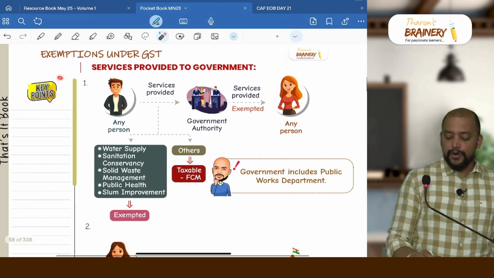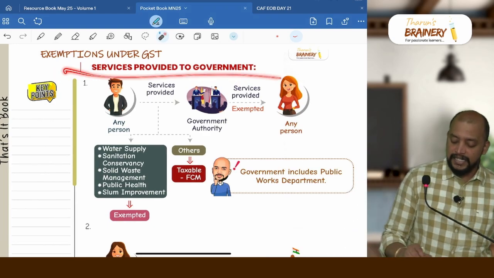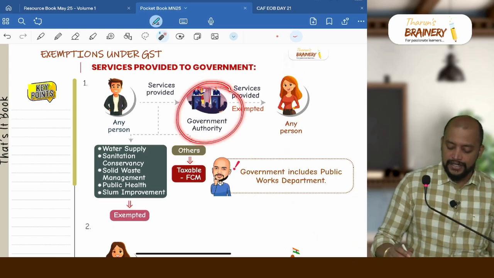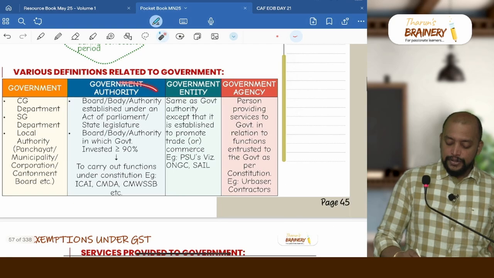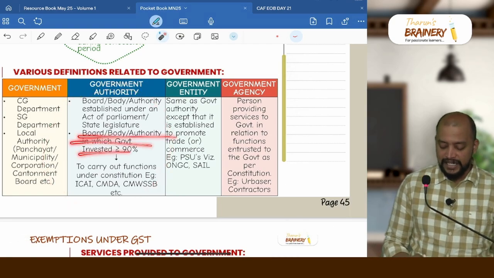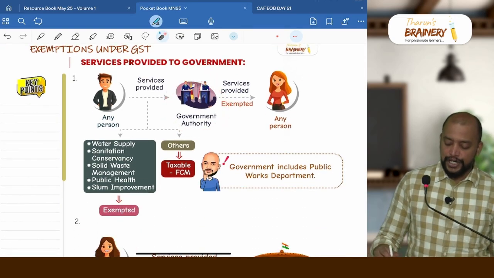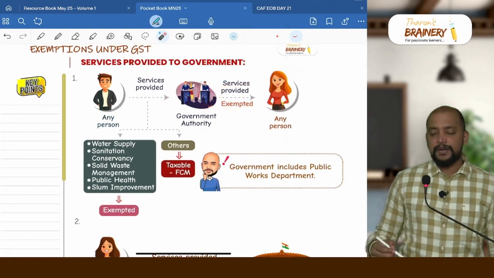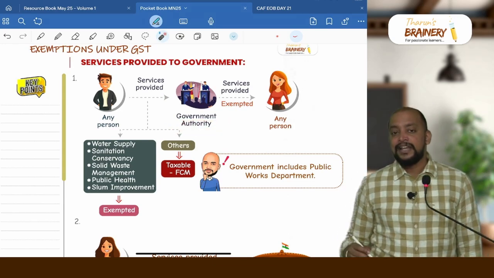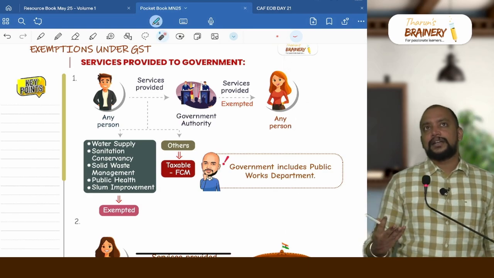Then services provided to government. So far what we have seen is services provided by government and services provided to government. In this, first we have government authority. Just now we discussed government authority means any board or body established by an act of parliament or state legislature, or a board or body in which government has invested greater than or equal to 90%. Any service provided by a government authority to any person will be exempted. So even public works department, government authority includes RERA, Real Estate Regulatory Authority, a lot of authorities are there, and CMDA.